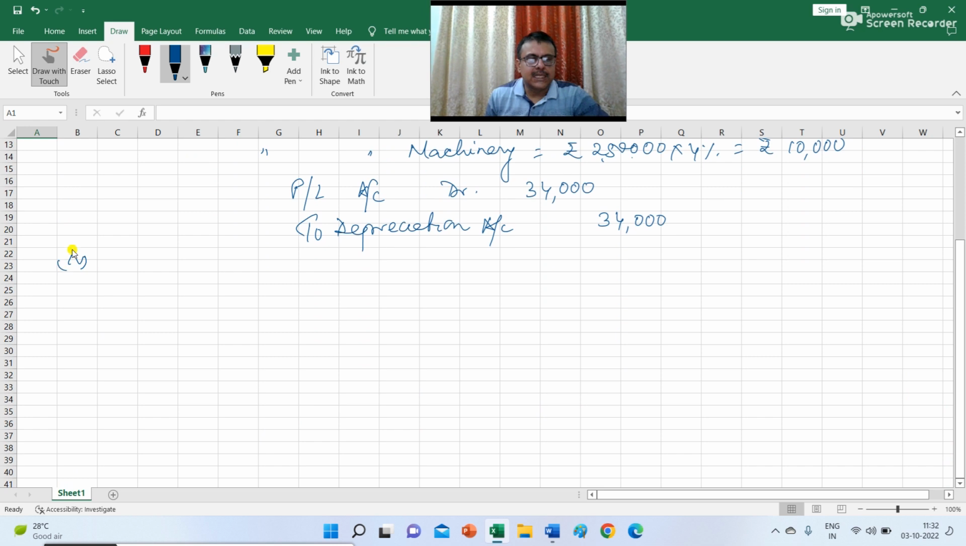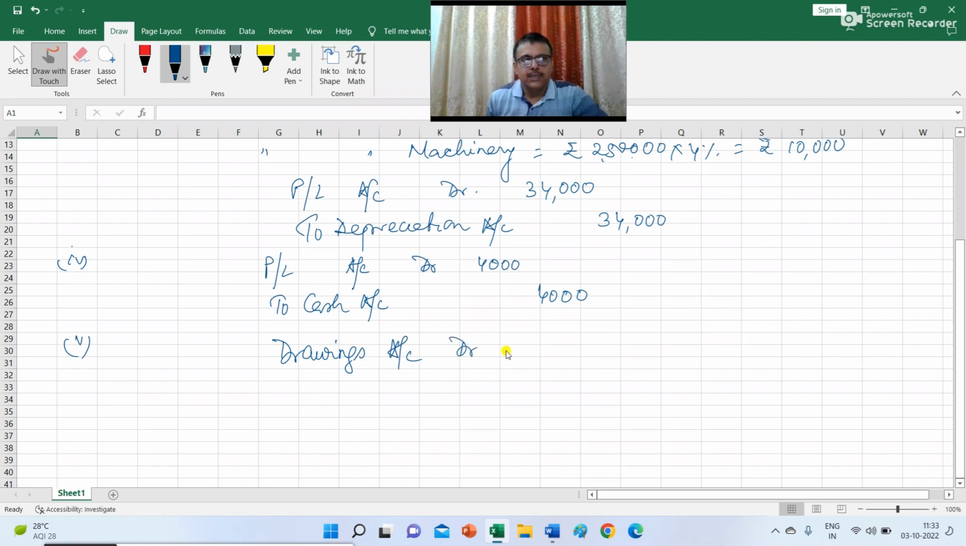Regarding the fourth adjustment entry, there is a cash defalcation of 4,000. So you have to debit the PL account by rupees 4,000. Profit and loss account debit 4,000 to cash account. The next item is regarding the drawing of goods. Drawings account debit to opening stock or to purchase. So drawings account debit, this is 10,000, to purchase account 10,000.